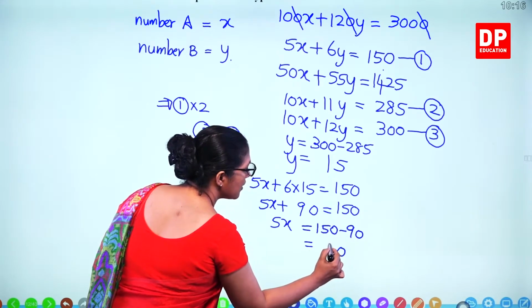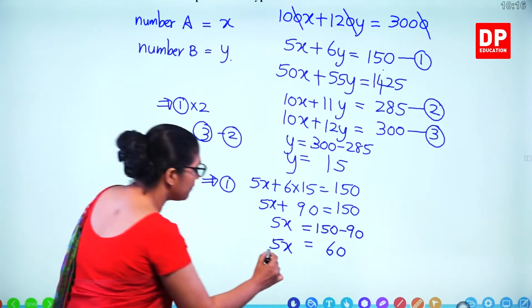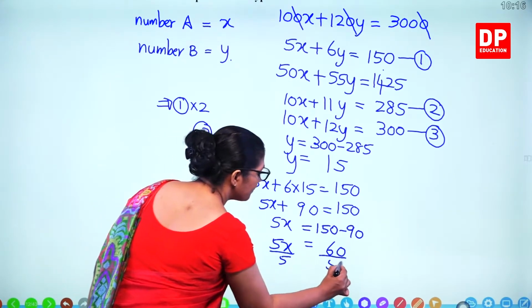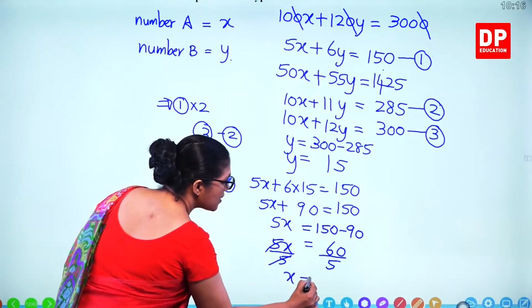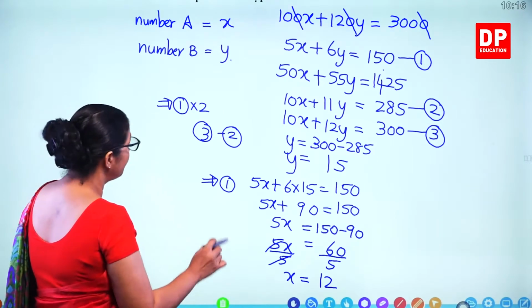You get 60. So what is x? You divide by 5. x becomes 12.